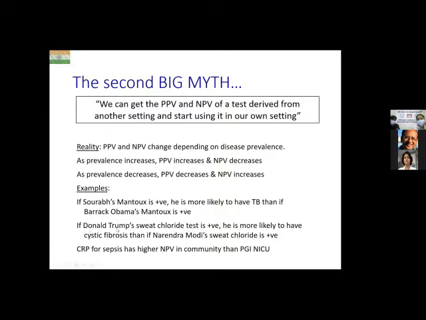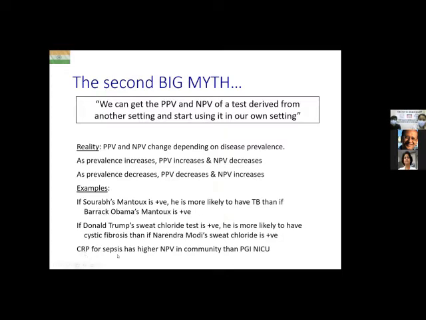If Donald Trump's sweat chloride test is positive, I should have changed that to Joe Biden, he is more likely to have cystic fibrosis than if Narendra Modi's sweat chloride test is positive. Sweat chloride done in exactly the same way. Cutoff is exactly the same. And yet, if a Caucasian has a positive sweat chloride, that person is more likely to have cystic fibrosis than if someone from the Indian subcontinent has a sweat chloride positive, because of the difference in the prevalence of the disease.